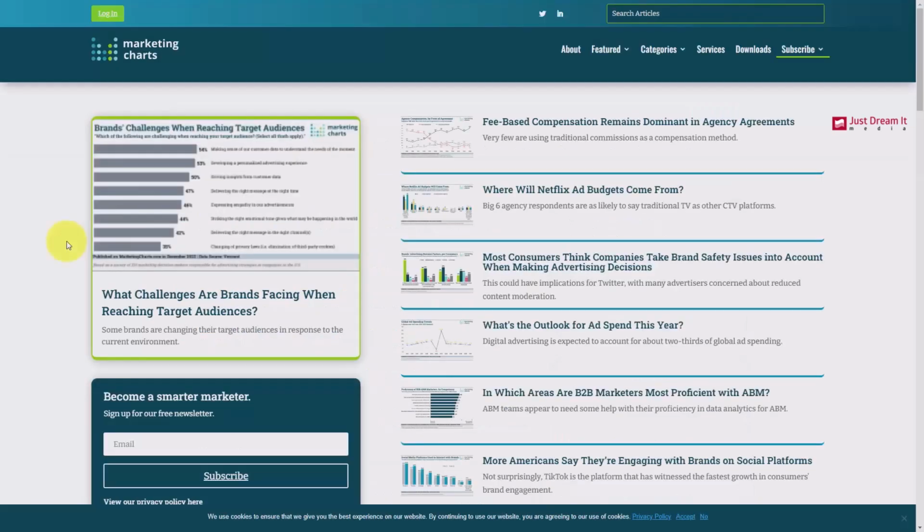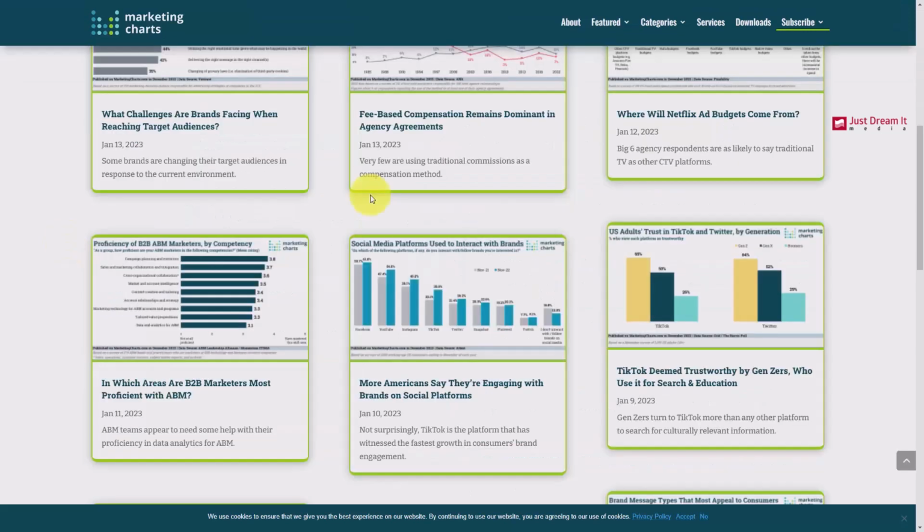A similar site where you can gain this kind of information as well as to be provided a visual chart is going to be the website marketingcharts.com. And again, depending on your topic, you will be able to find updated information that you can use in your sales presentation along with the visual chart to make the point inside of your content.